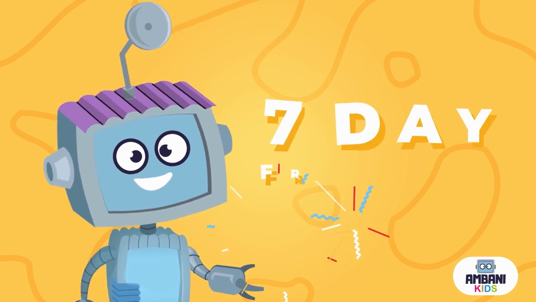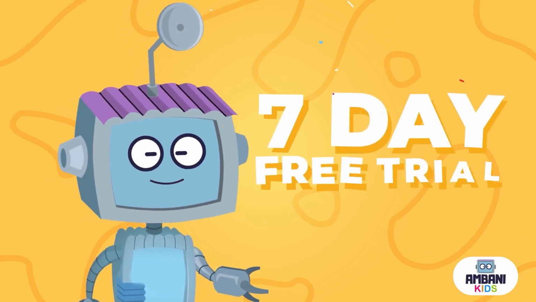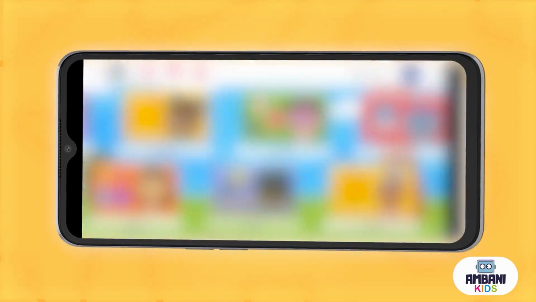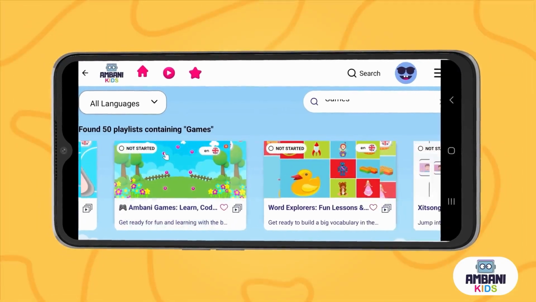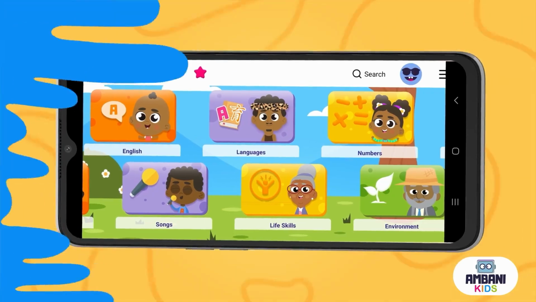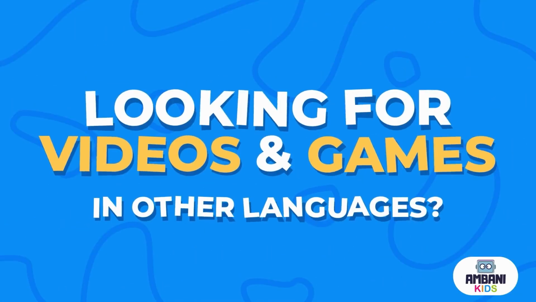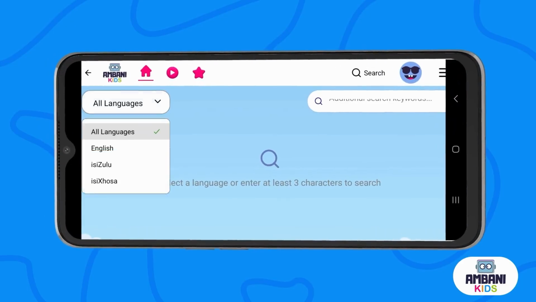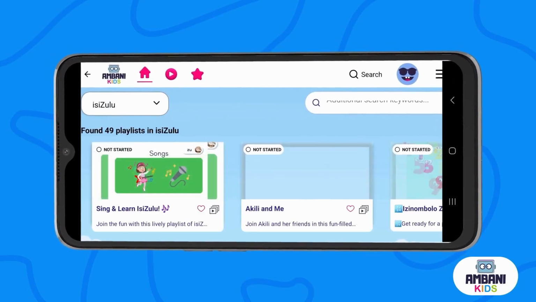You've just started your 7-day free trial. That's great. Here, you can discover all kinds of subjects with fun videos, exciting games, and colorful books to read, all with just a click. Looking for videos and games in other languages? Just head to the language subject, then choose the language you want from the menu.